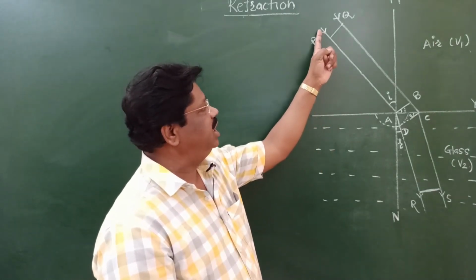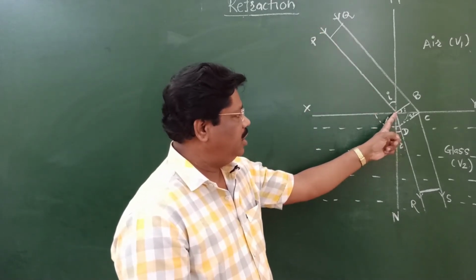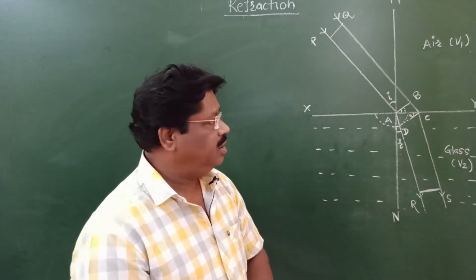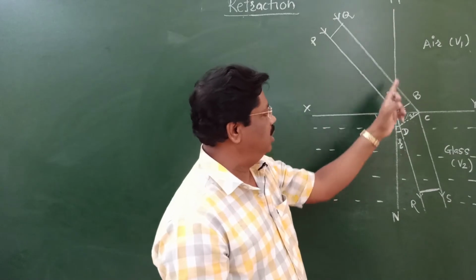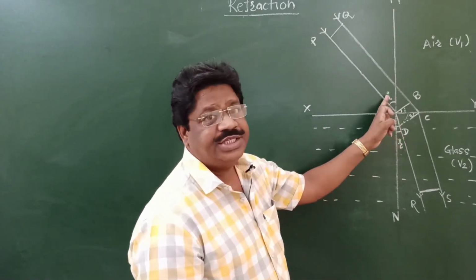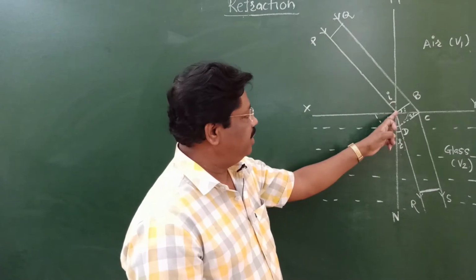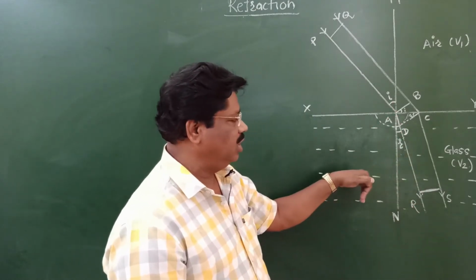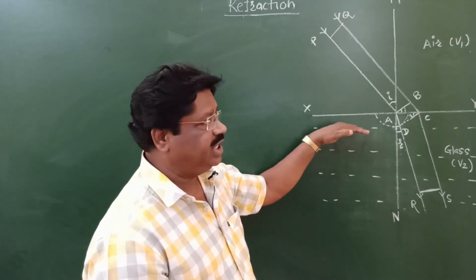Consider when this incident ray PA is incident on this refracting surface. The angle between the incident ray and the normal is called the angle of incidence. When this ray passes through the denser medium, it bends toward the normal, as the density of this medium is greater than air.